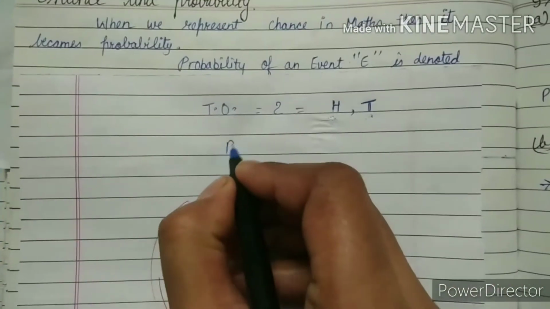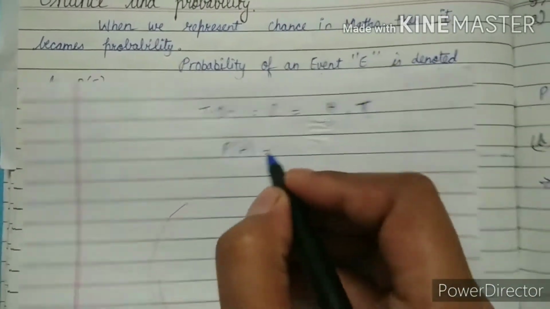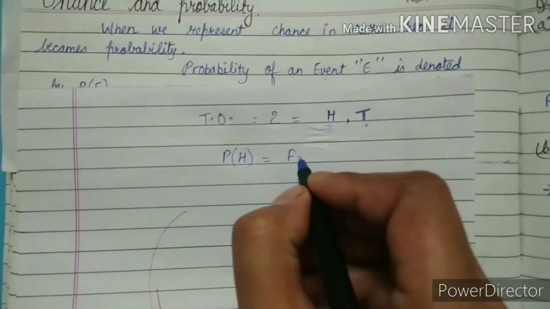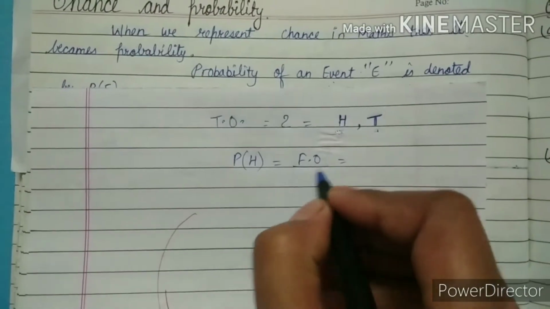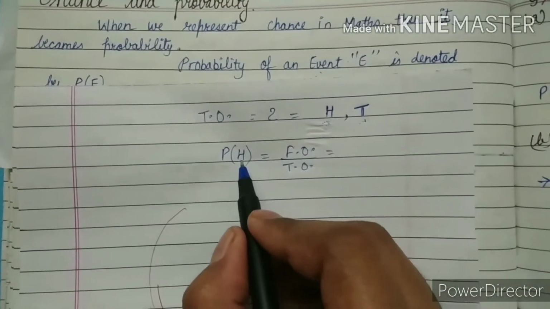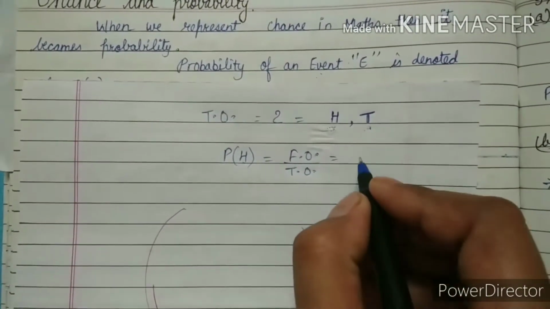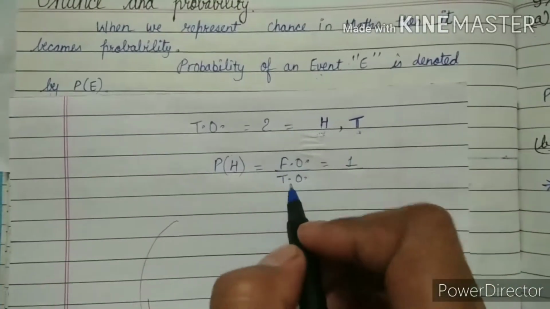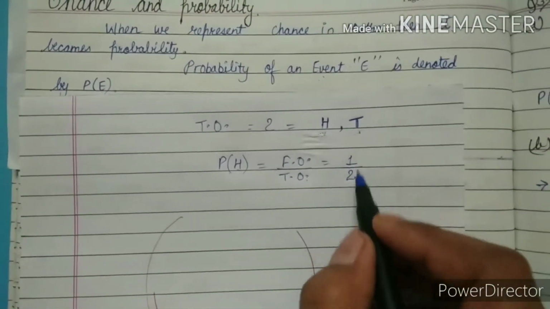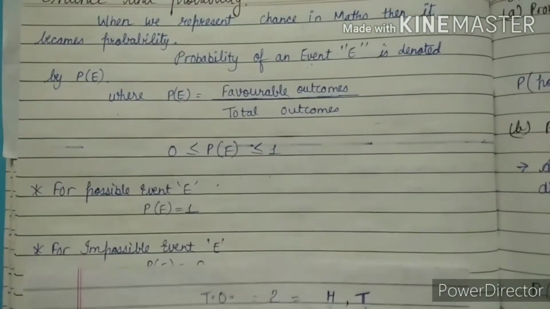If we are taking the probability of head, how many times do we have head? Only one time. So favorable outcome divided by total outcome. Here H, we have to see head. How many times is head there? Only one time, so 1 will come here, and total outcomes is how many? 2. So probability of head is 1 by 2. In this way we can find our probability.